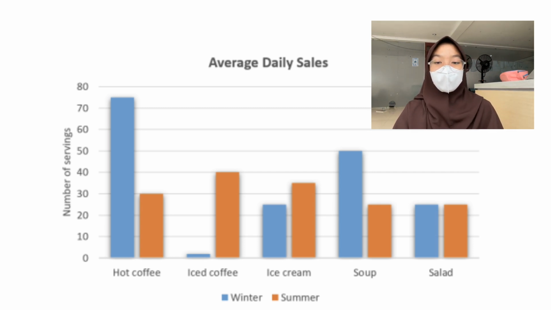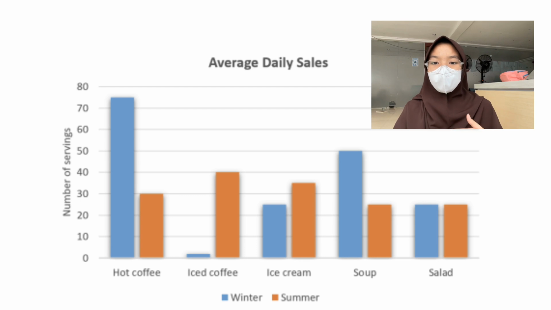So yeah, I have an opinion from this statistic. For my personal observation, this data makes sense. For example, during the summer, I myself also prefer cold drinks like iced coffee or ice cream because it's fresher and suitable for the hot weather.